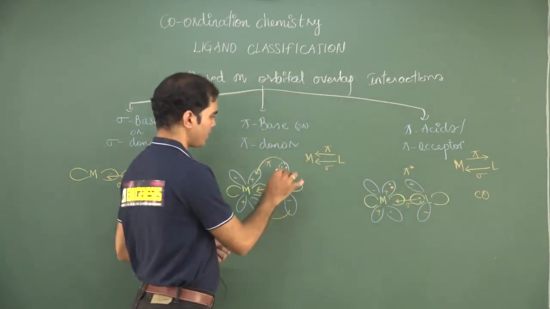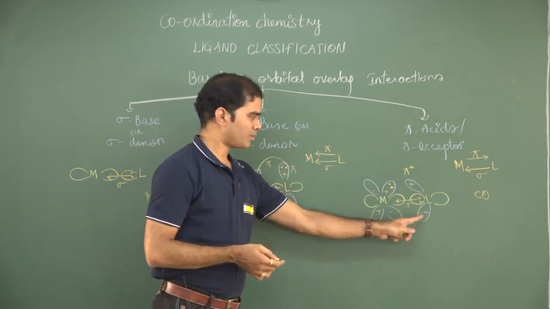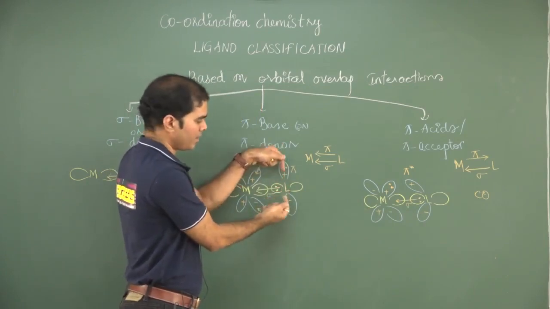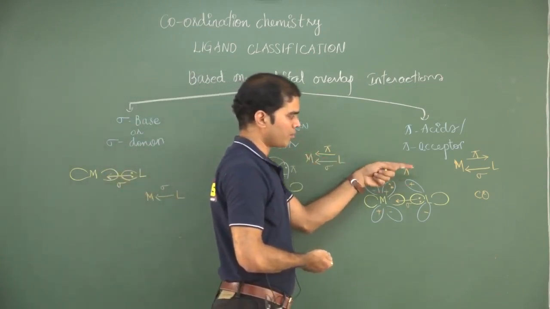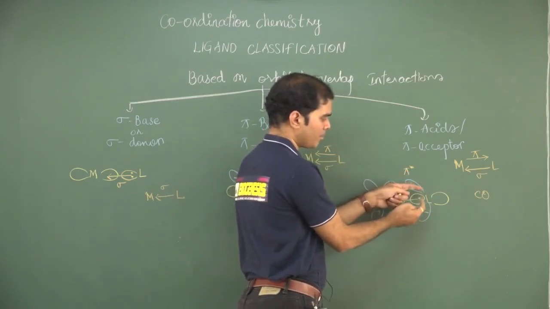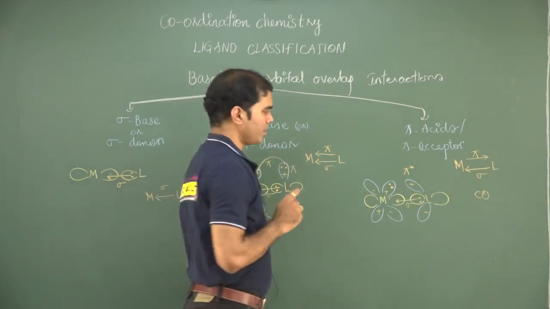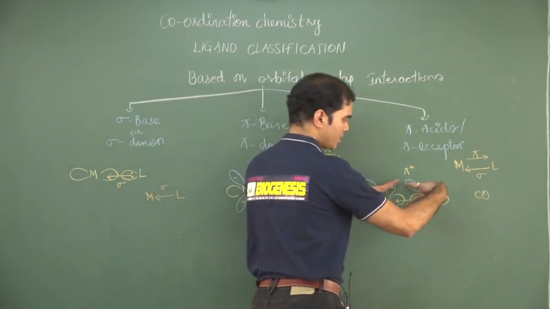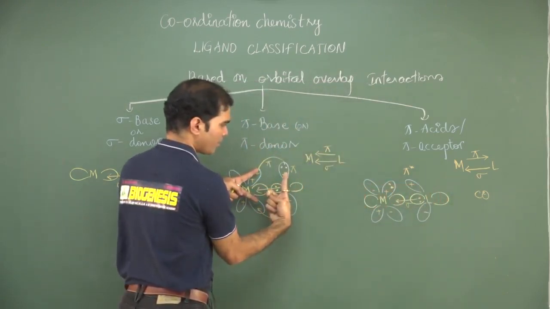This one is a pi. The qualitative difference that you can see when I draw the lobes is the two lobes must be straight. They are just linearly related. Once it is a pi bonding molecular orbital. Once it is a pi antibonding molecular orbital, these must be bent. So once they are bent, it is certain that they are antibonding. Once they are bent, the orbital overlapping interaction will be very strong because they are very close. But in this case, they are linear. So orbital overlapping interaction will be weak.